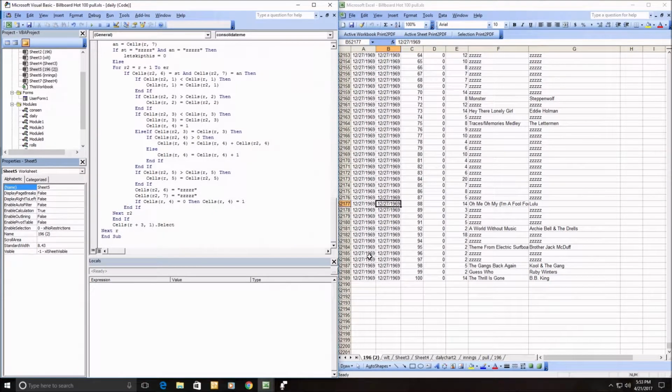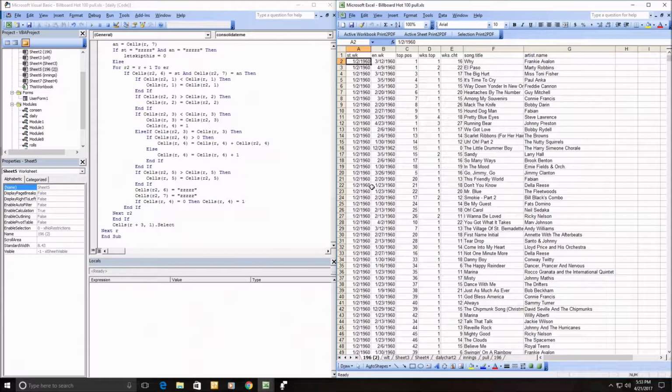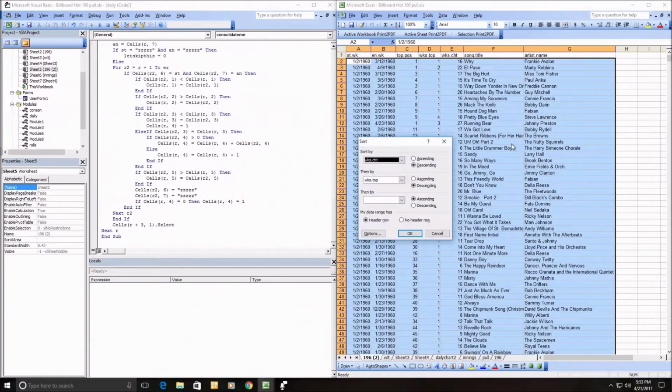Okay, so that took a little while. There's probably a quicker way to do that without brute force, using arrays. But anyways, we've come out unscathed for the decade here. Seems like it kind of worked. You can see that there are certainly songs that you'd recognize. So let's just do a quick data sort.